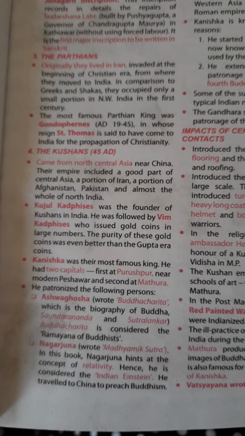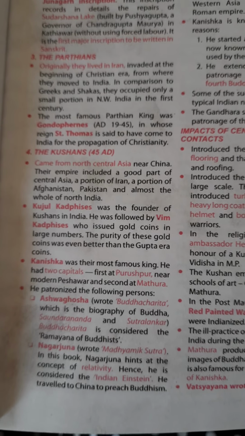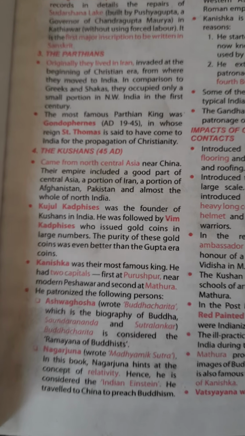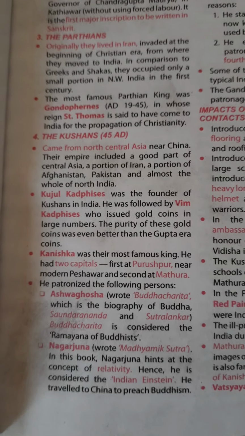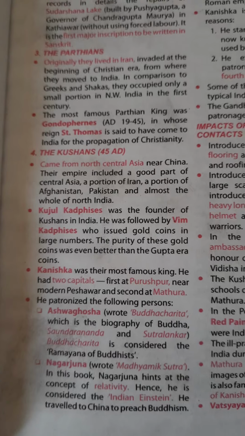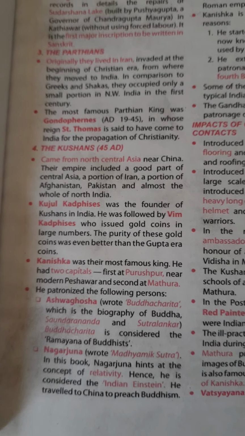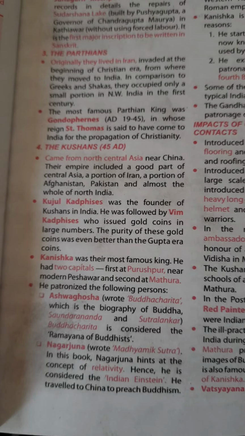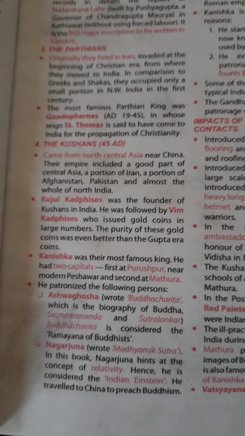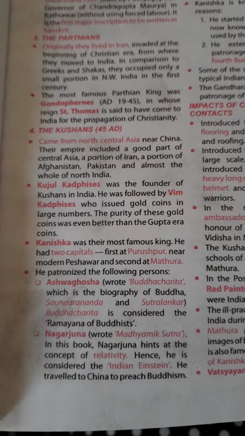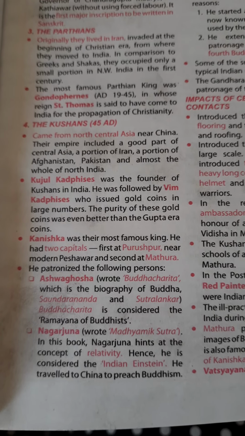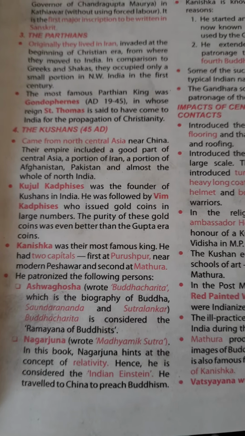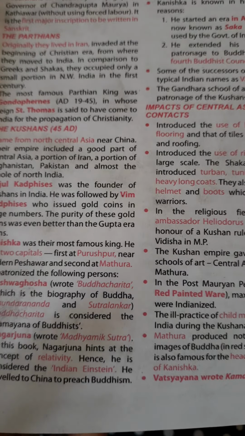Kanishka was their most famous king. He had two capitals, first at Purushapura near modern Peshawar and second at Mathura. He patronized the following persons: Ashwaghosha, who wrote Buddha Charita, the biography of Buddha, Sundarananda, and Sutralankara. Buddha Charita is considered the Ramayana of Buddhists. Nagarjuna wrote Madhyamika Sutra. In this book, Nagarjuna hints at the concept of relativity. Hence, he is considered the Indian Einstein. He traveled to China to preach Buddhism.